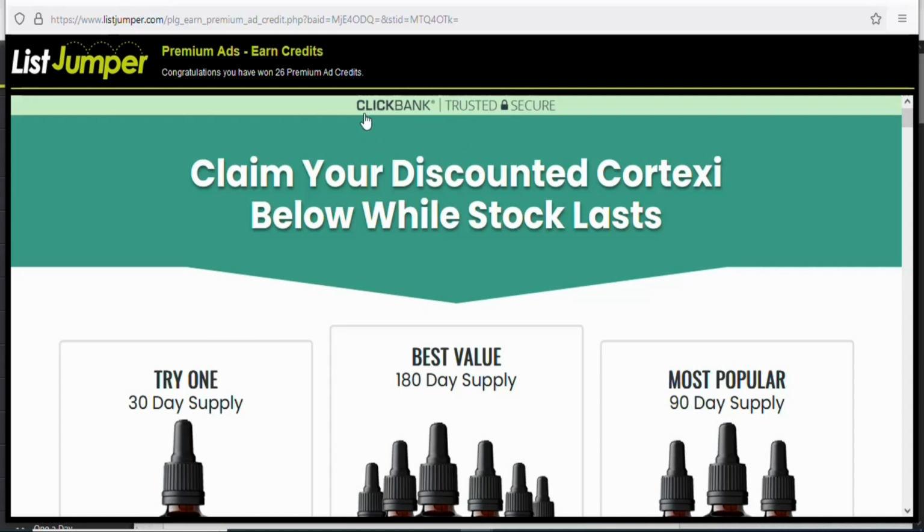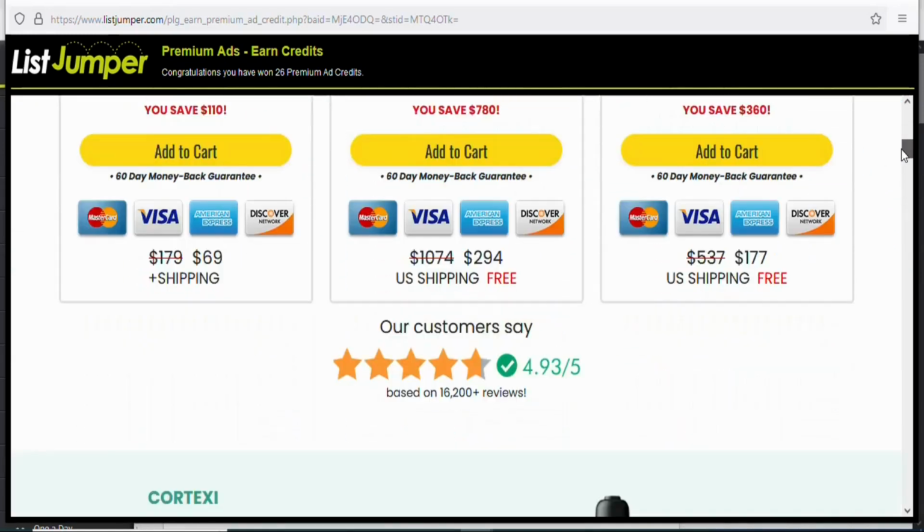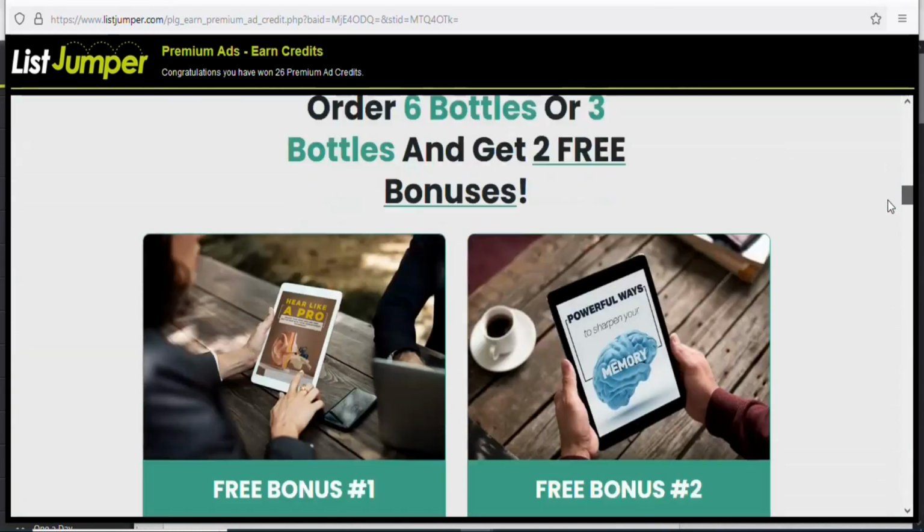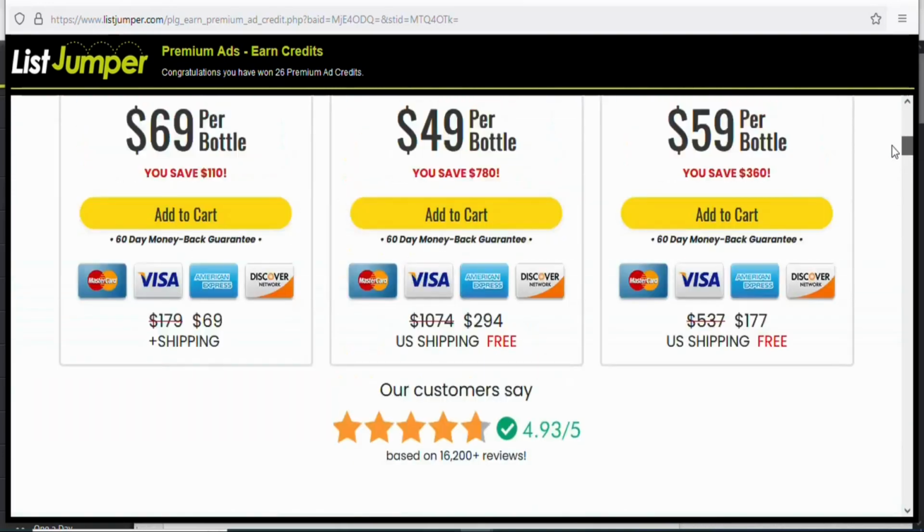You can see this product is a Clickbank product that someone is promoting using this same method. You can see the landing page of the product. This product is under the health and fitness category. So if you log in, you can see the product. People are using this same method to make money.